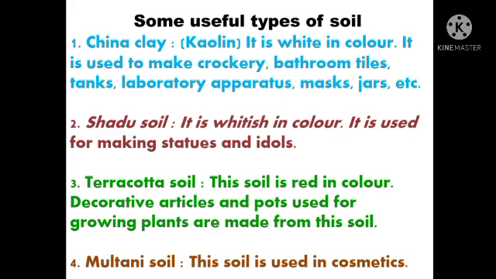The first one is China clay. It's known as kaolin. It is white in color. It is used to make crockery, bathroom tiles, tanks, laboratory apparatus, masks, jars, etc. So students, China clay is a type of soil which is white in color. It is used to make crockery. What is crockery, students? In your home, you will be using a cup and saucer. That is crockery. It is made from China clay. Your bathroom tiles and tanks are some of the materials that are made from China clay.